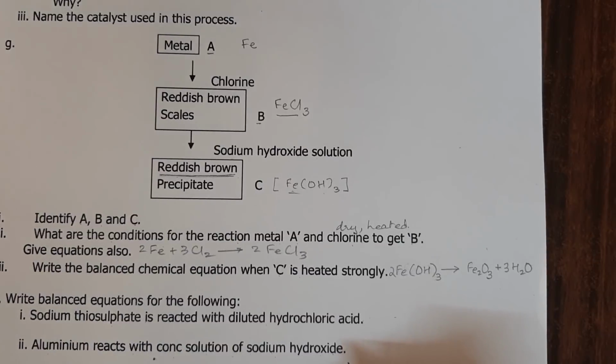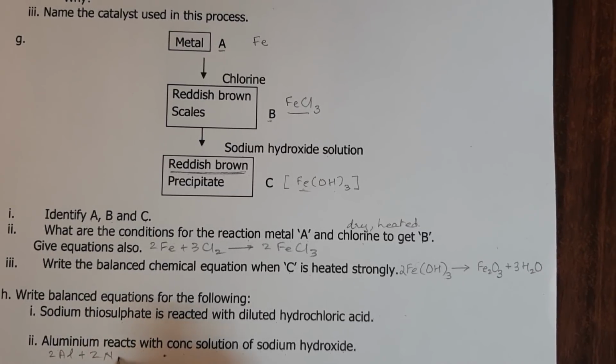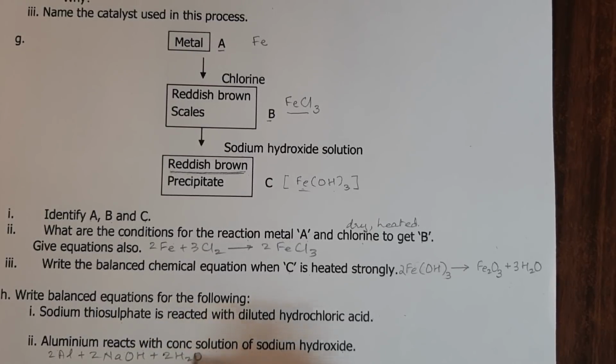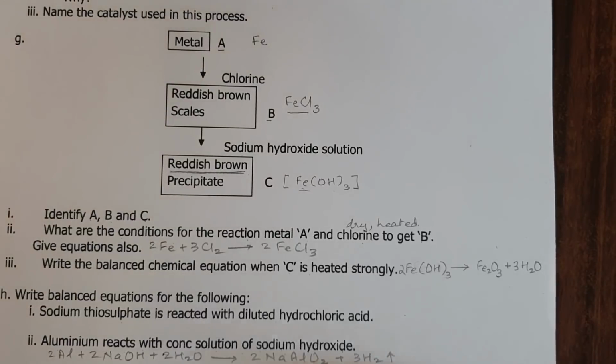Now here as well, we have 2Al plus 2NaOH plus 2H2O gives 2NaAlO2 plus 3H2, which is a gas.